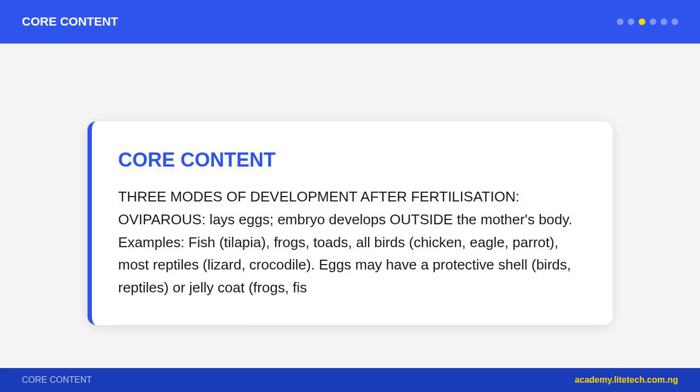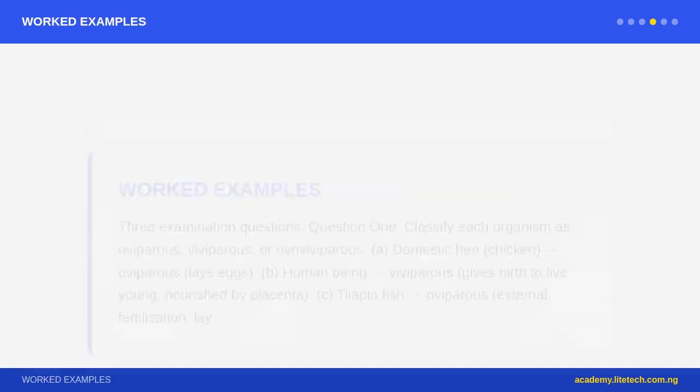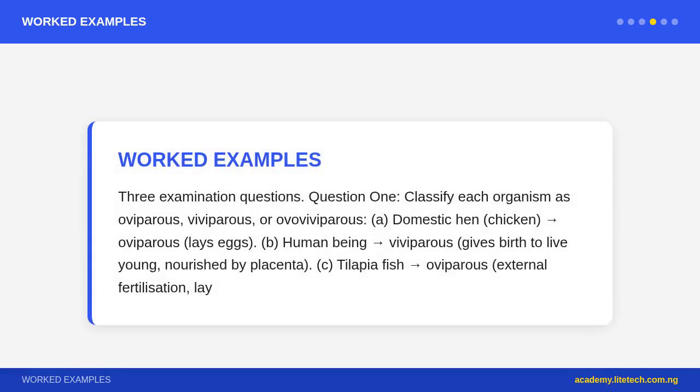Incomplete metamorphosis, hemimetabolous, has 3 stages: egg, nymph, adult. The nymph resembles a small wingless adult. No pupal stage. Examples: grasshopper, cockroach, locust, praying mantis, dragonfly. Locust is a destructive agricultural pest in Nigeria. Locusts are grasshoppers that form destructive swarms. Millions can devastate crops in hours.